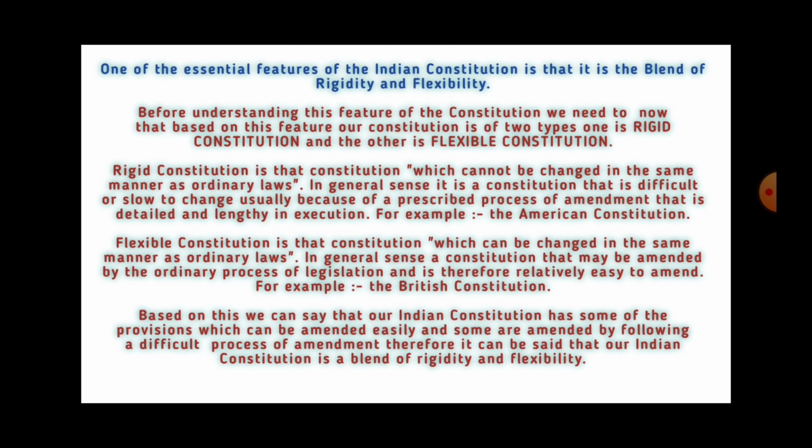In general sense, it is a constitution that is difficult or slow to change, usually because of a prescribed process of amendment that is detailed and lengthy in execution. For example, the American Constitution. Flexible constitution is that constitution which can be changed in the same manner as ordinary laws, which means that a flexible constitution can be changed by a simple majority, whereas to change the rigid constitution, special majority is required. In general sense, it is a constitution that may be amended by the ordinary process of legislation and is therefore relatively easy to amend, for example, the British Constitution.